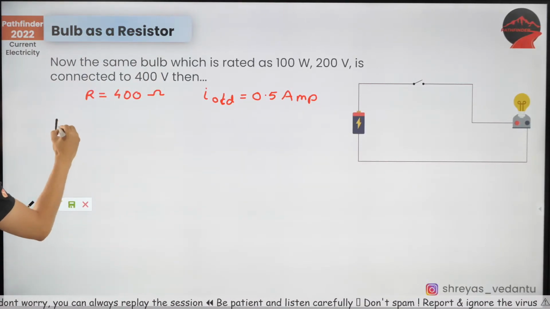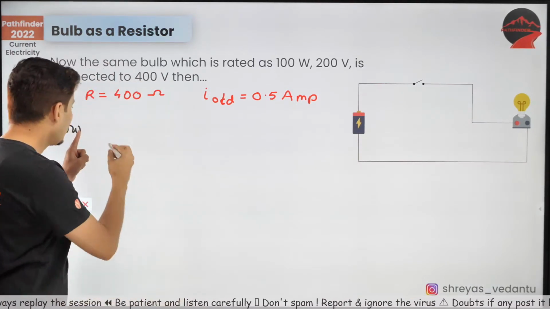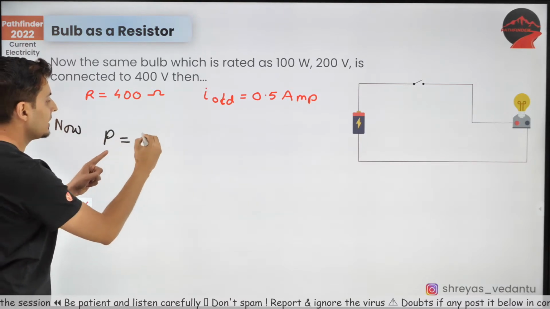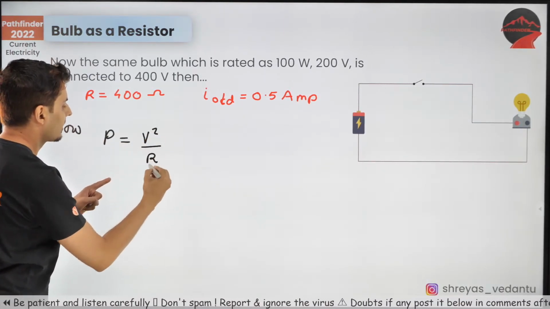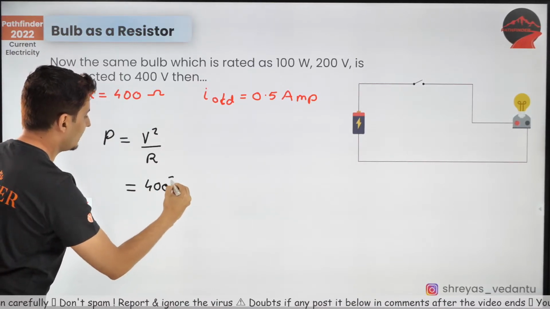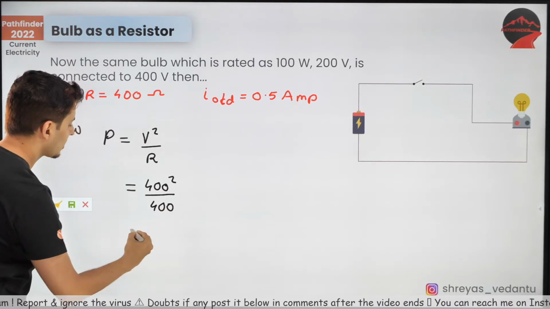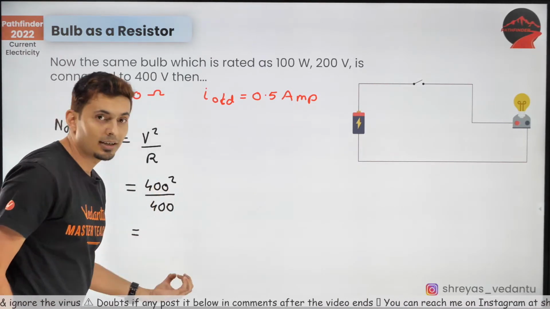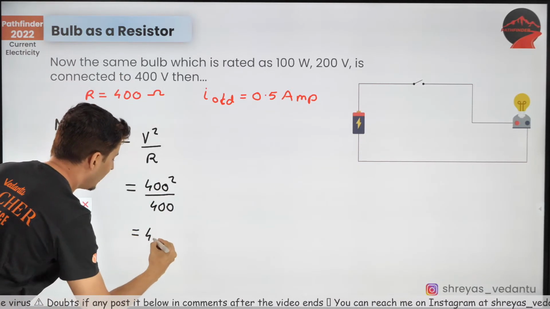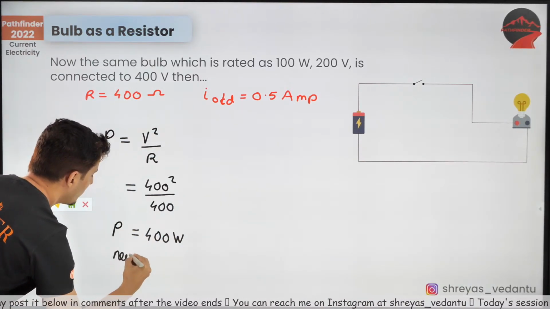Now, in this situation, there will be a new power, V square by R. This V will be 400. So you have to put just 400 square divided by R. R is nothing but 400. So this is going to give you, come on, 400 square by 400, which is nothing but 400 watts. Yes, this is the new power.